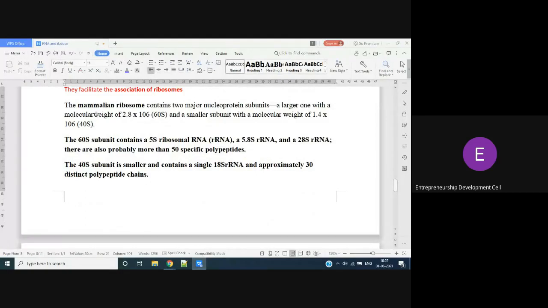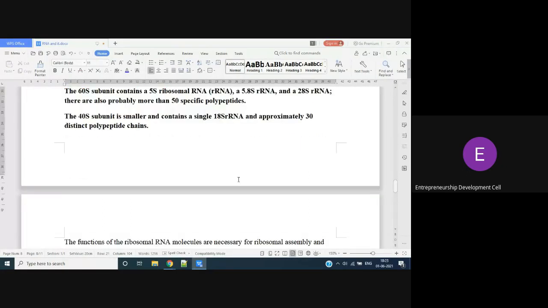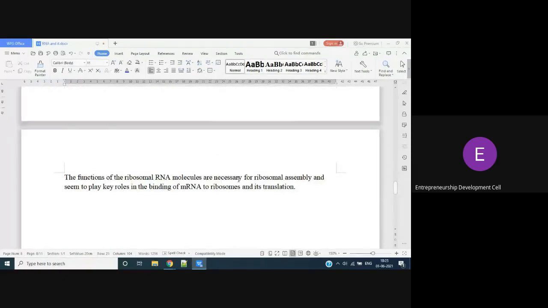You all know ribosomal subunits are 60S and 40S. The 60S has 5S, 5.8S and 28S. Next, the 40S contains 18S. So what is the function of ribosomal RNA? It helps in ribosomal assembly.